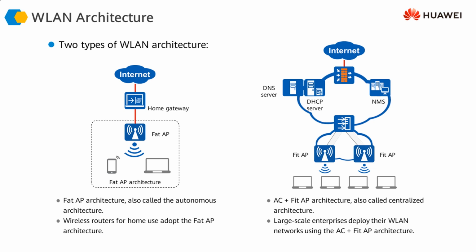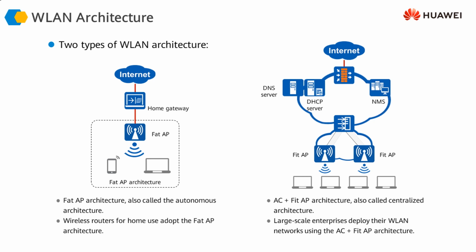One architecture is based on the FAT AP architecture, and the other one, which Huawei calls the FIT AP architecture. Or we can also say that your access point is working in an autonomous mode, for those of you who might be familiar with the autonomous mode terminology. The Wi-Fi device which is providing you the Wi-Fi coverage or connectivity is called an access point. I'm assuming that all of you know this term.